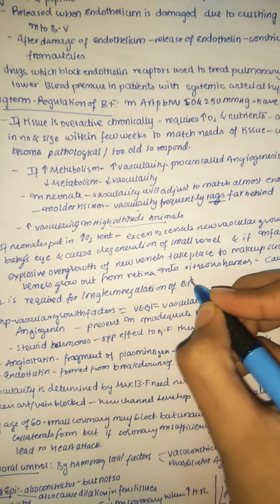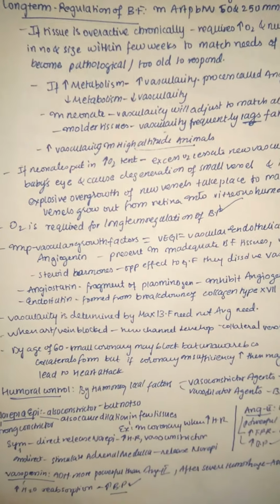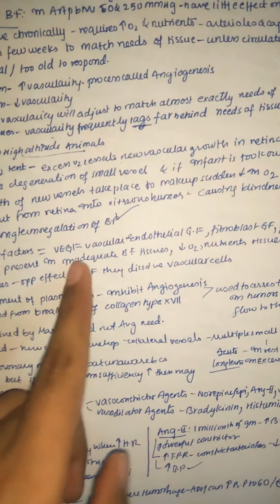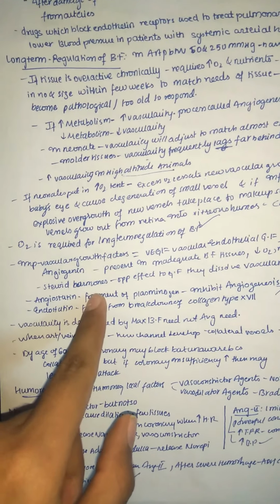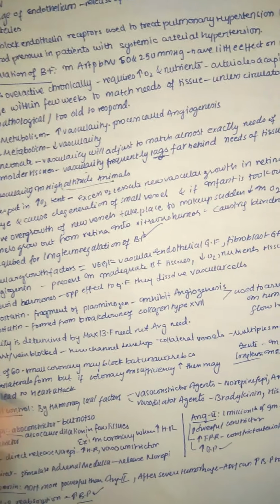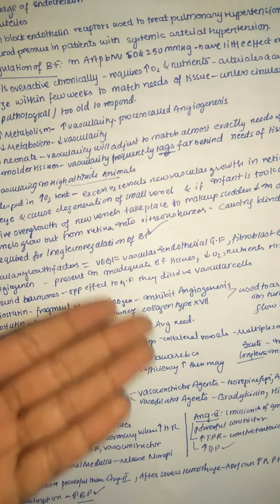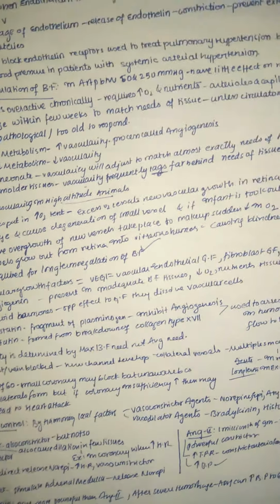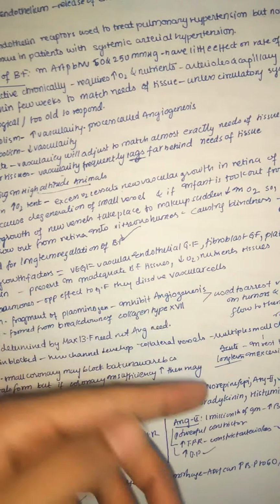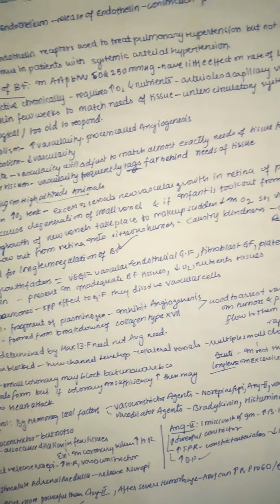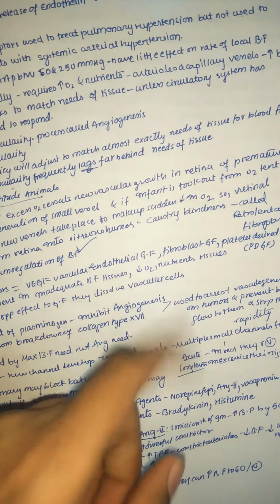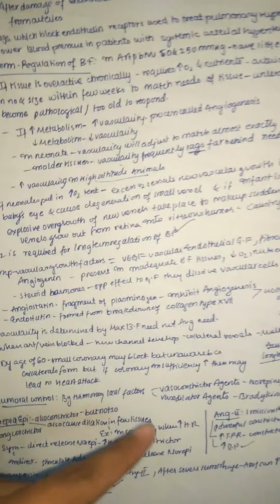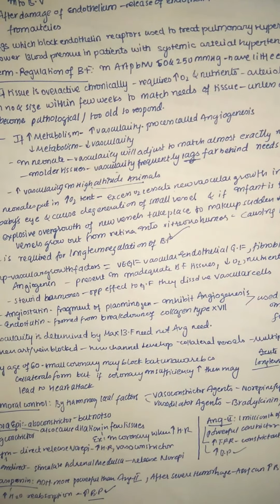This is an important point, oxygen is required. So let us see the important vascular growth factors. You can see VEGF, the vascular endothelial growth factor, we have fibroblast growth factor, platelet derived growth factor, and angiogenin. These are the growth factors which you can find mainly in tissues with inadequate blood flow, like ischemic tissues, because they are activated there, leading to the growth of new vessels, that is angiogenesis. You can also find them in tissues which have low oxygen and low nutrients. Now let us see the steroid hormone.